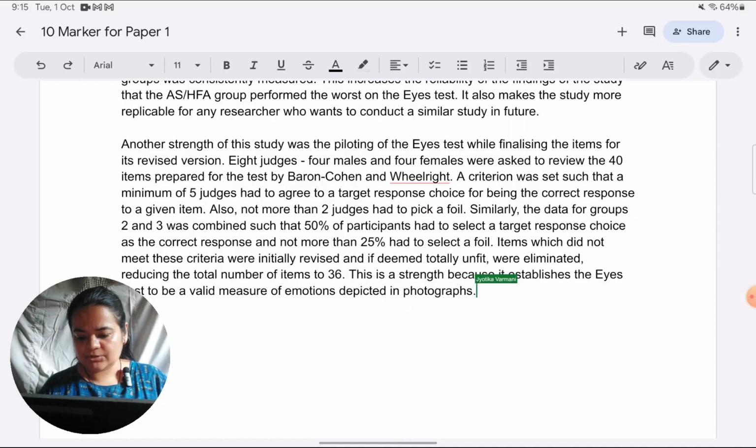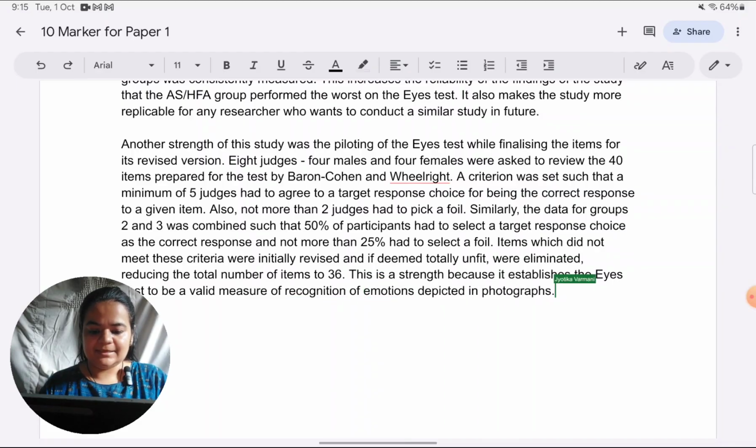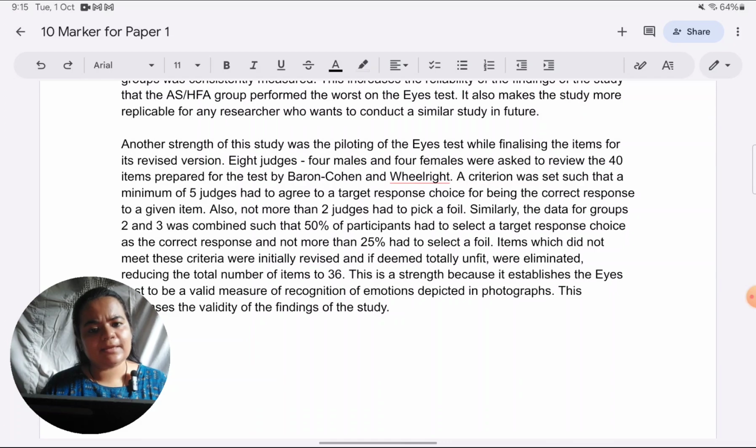I would say a measure of recognition of emotions depicted in photographs. Now, to link it to what strength is there, this increases the validity of the findings of the study. I've mentioned the findings previously in the last paragraph, so I'm not repeating that.